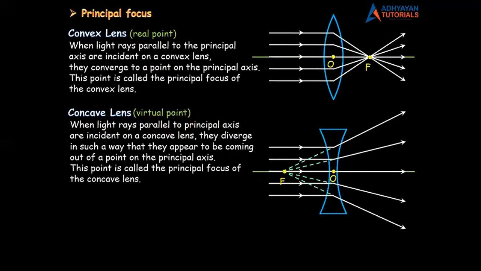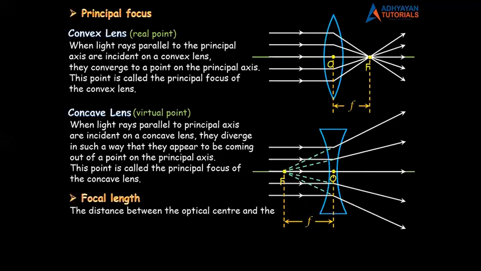And the last common term is called focal length. अब ये एकदम simple है, हाँ? नाम से ही पता चलता है focal length should be the length. It should be the distance. किसका distance? It should be the distance of the focus. कहाँ से? From the optical center. दो ही तो point है अपने diagram में. So the distance between the focus and the optical center, as you can see, it is marked in the diagram, is called the focal length.